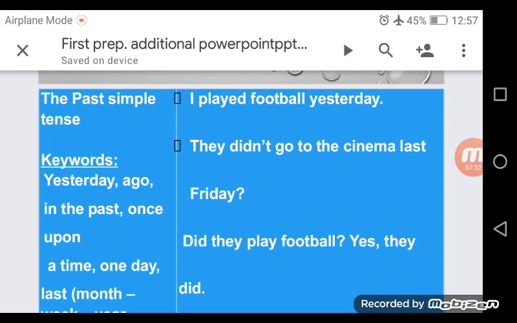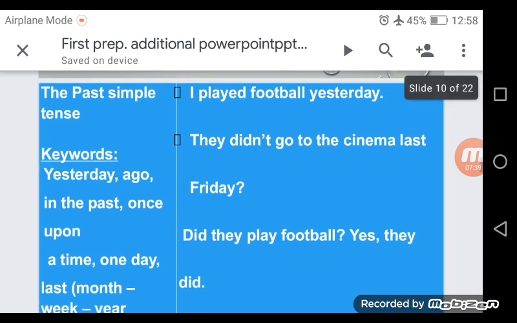Next, did they play football? Yes, they did. Did at the beginning, so this is a question, a yes no question. Did, so we are asking about something that happened in the past. Did they, this is the subject. Play, this is the infinitive form of the verb. The answer is they did.